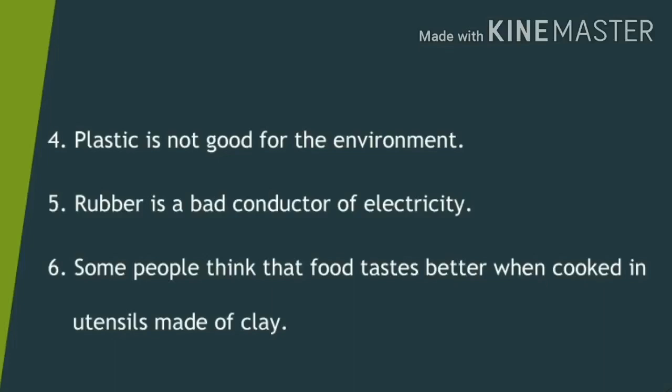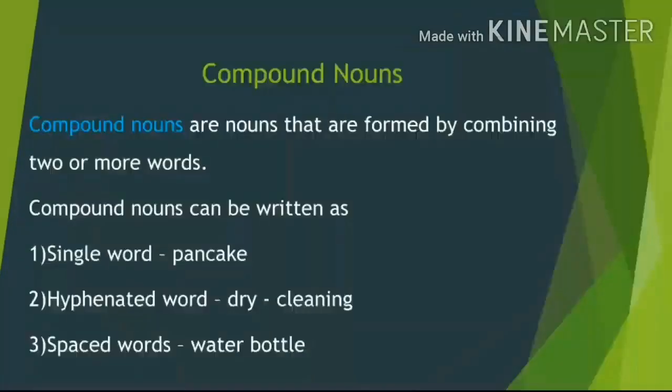Identify the material noun and underline it for these three sentences in your book. Use pencil. Compound nouns are nouns formed by combining two or more words. They can be a combination of either two nouns, or an adjective and a noun, or a noun and a verb, or a verb and an adverb. Compound nouns can be written as a single word, hyphenated word and spaced word.